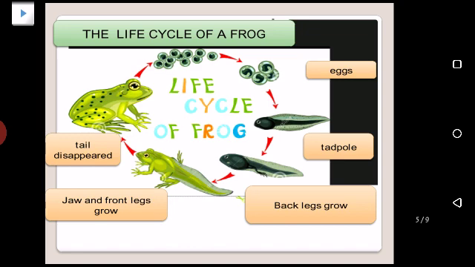Then in the last step its tail disappears and it completely grows into a frog, and this frog again lays eggs and the cycle continues. So the first step was eggs, second tadpole, third back legs grow, then jaw and front legs grow, and then the last step was tail disappeared. Disappeared means गायब हो जाना.